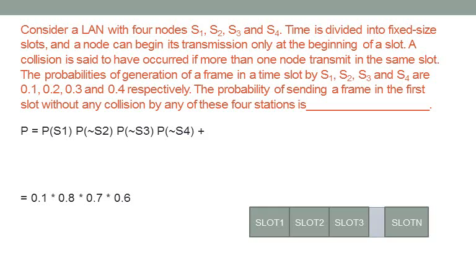So second condition, now we will assume that S2 is going to transmit data and S1, S3 and S4 are not transmitting the data. So S1 is not transmitting, S2 is transmitting, S3 is not transmitting and S4 is not transmitting. Means only S2 is transmitting the data. So what is the probability? S1 not transmitting the data is 0.9 and S2 transmitting is 0.2, S3 not transmitting is 0.7 and S4 not transmitting is 0.6.